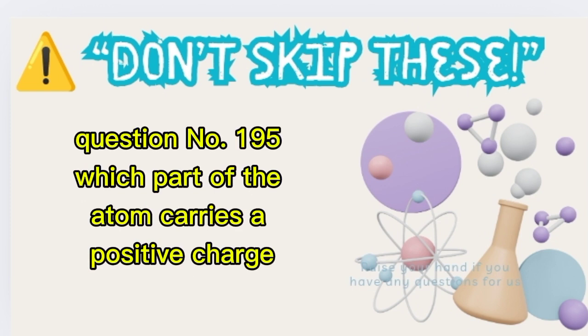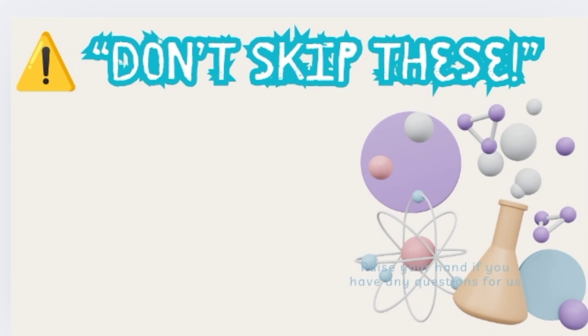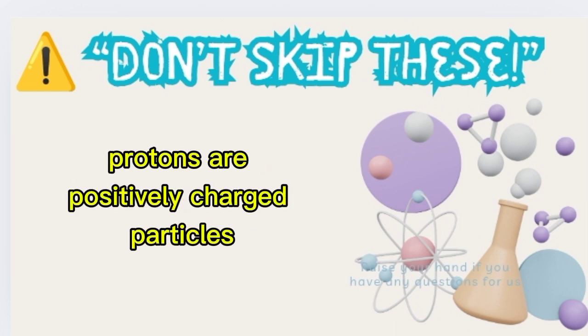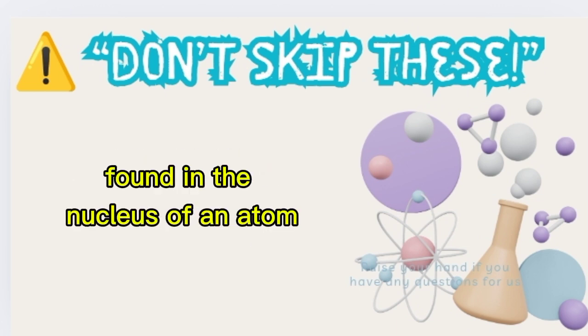Question number 195. Which part of the atom carries a positive charge? A. Electron, B. Proton, C. Neutron. Correct answer B. Protons are positively charged particles found in the nucleus of an atom.